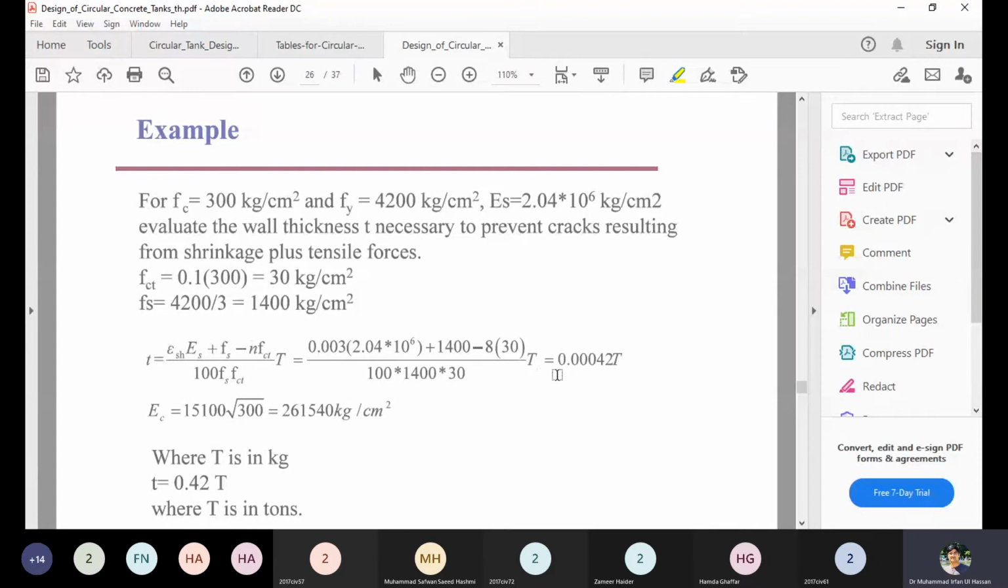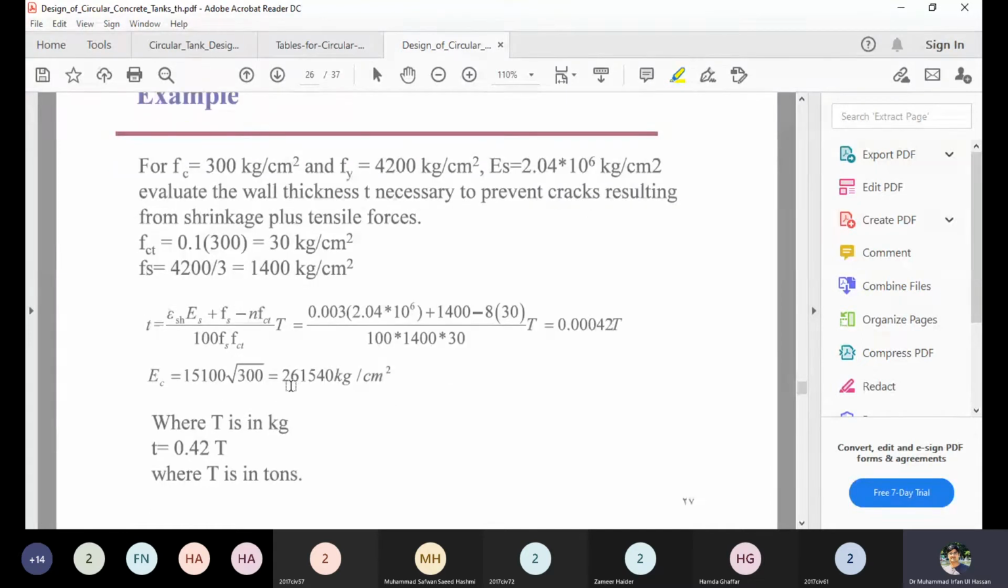And if the modulus of elasticity of concrete is not given, you also have the empirical relation 4700 root fc' in megapascal, or in kilograms per square centimeter, you can compute the modulus of elasticity of concrete by 15,100 multiplied by root fc' in kilograms per square centimeter. So this will give you the modulus of elasticity of concrete, Ec, in kilograms per square centimeter. If you want to put the T value in tons, you multiply this with 1000. So it means that T is equal to 0.42 t.